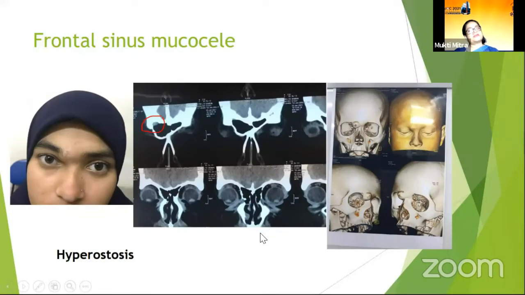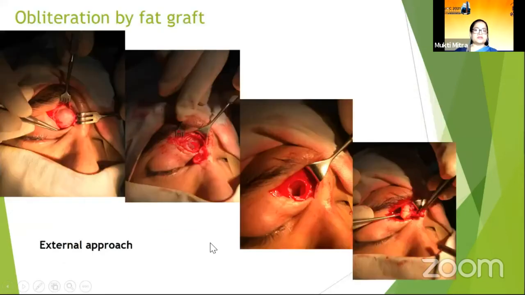To prevent recurrence, we did another procedure. This young lady presented with a hyperostotic lesion in the supromedial part of the orbit, with CT scan showing almost complete absorption of the sinus content, leaving behind a small hypertrophic sinus mucosa.